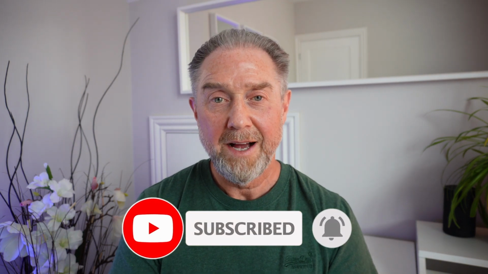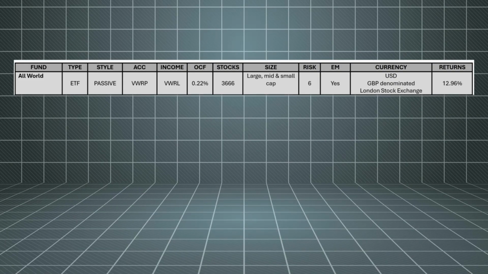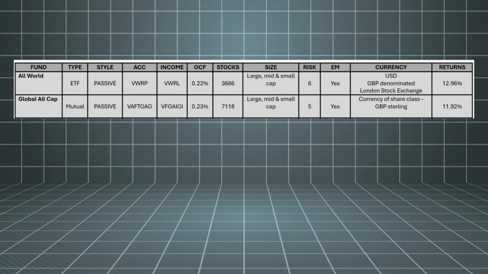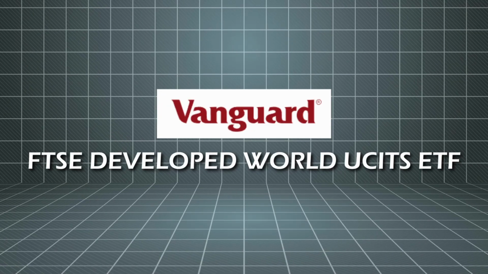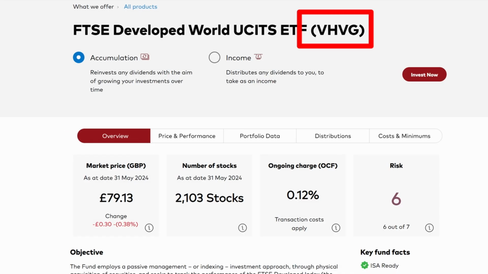We now have two average annual return figures to compare, with the FTSE All-World coming out on top so far with 12.96%. Let's now move on to some Vanguard global funds that exclude emerging markets. The next one we're going to be looking at is the Vanguard FTSE Developed World UCITS ETF. The ticker symbol for the accumulation version is VHVG and the income version is VEVE. This ETF tracks the FTSE Developed Index. Its base currency is the US dollar, but it is sterling denominated and traded on the London Stock Exchange.